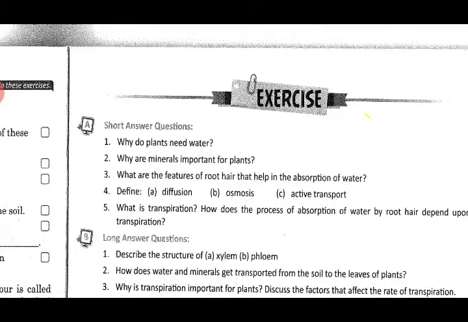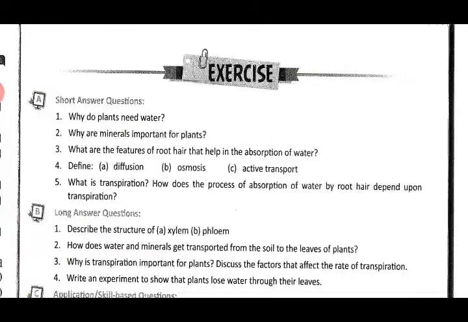So question number 1, why do plants need water? The answer to this is present on page number 9. First of all, it is needed for the transport of substances from one part of the plant to another. Next is for making food. Then third, it provides the suction pull that causes the ascent of sap, and it gives a cooling effect to the plant. Right? This is the answer to the first question.